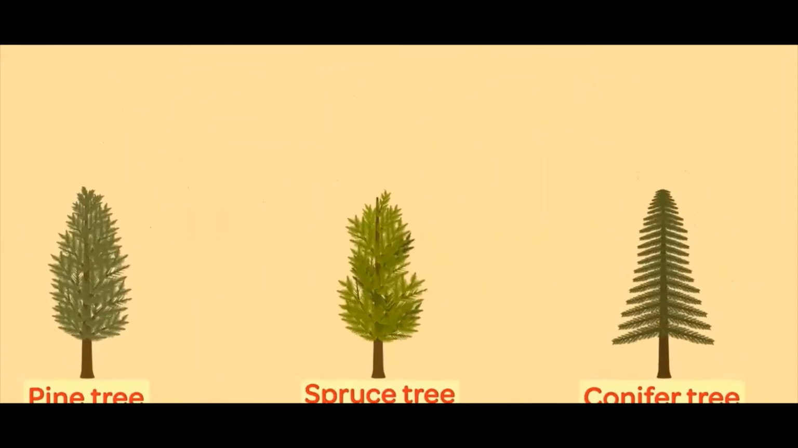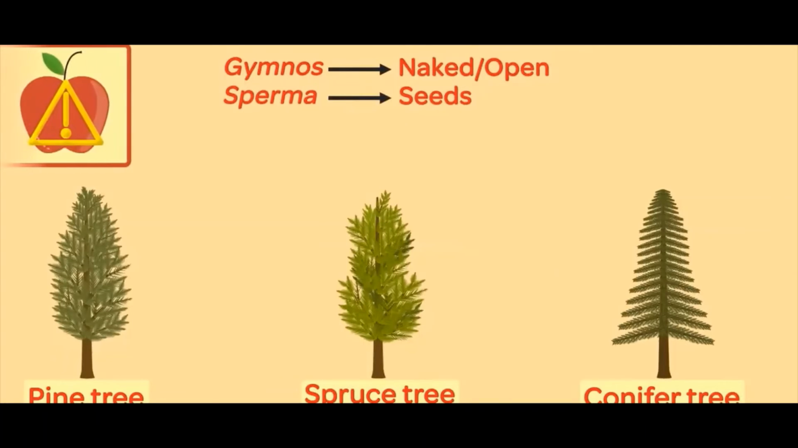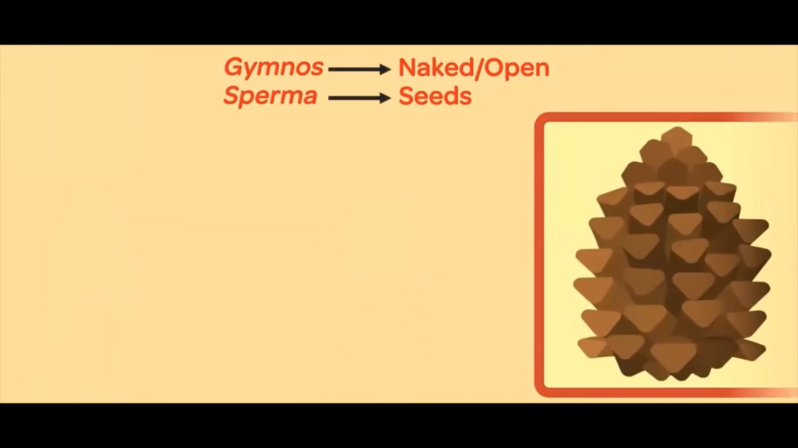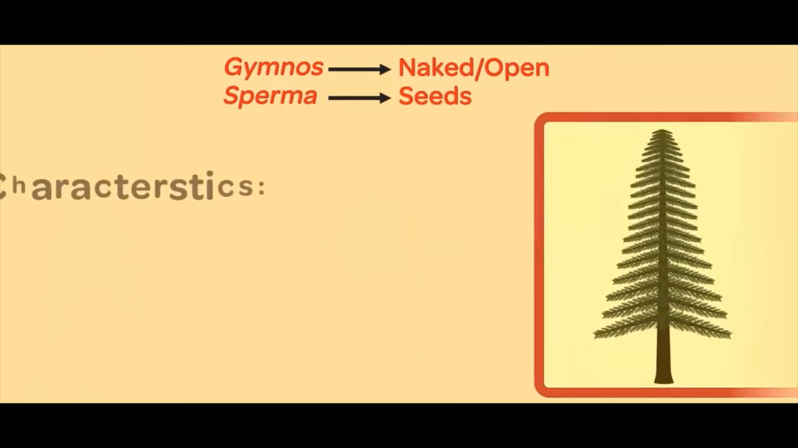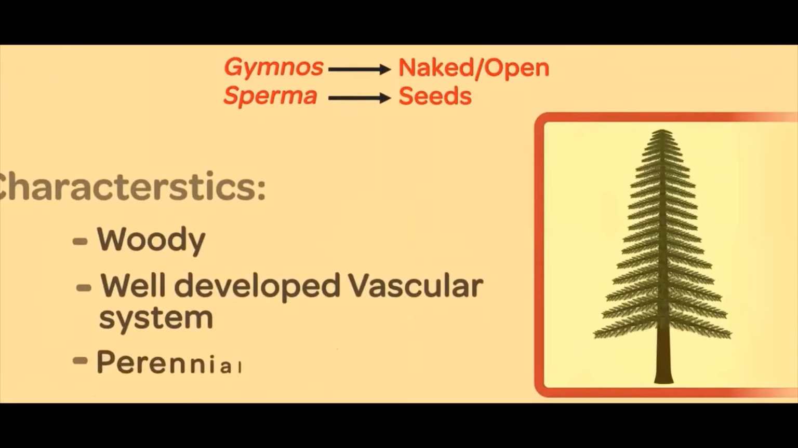As the name says, gymnos means naked or open, while sperma means seeds. So Gymnosperms is the name given to the plants that prefer sexual reproduction but do not have structures like fruits to enclose seeds. Instead, they have these cones. These structures have seeds that are open or, simply put, not enclosed in any specialized structure. All the plants belonging to this category are woody and have an excellently developed vascular system. Most of them are perennial.